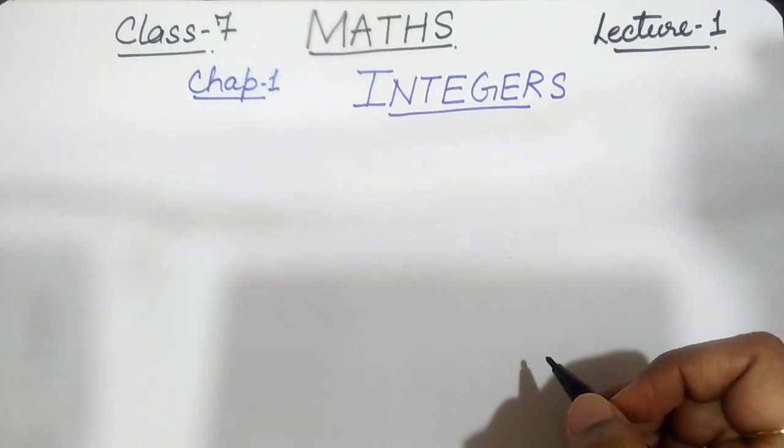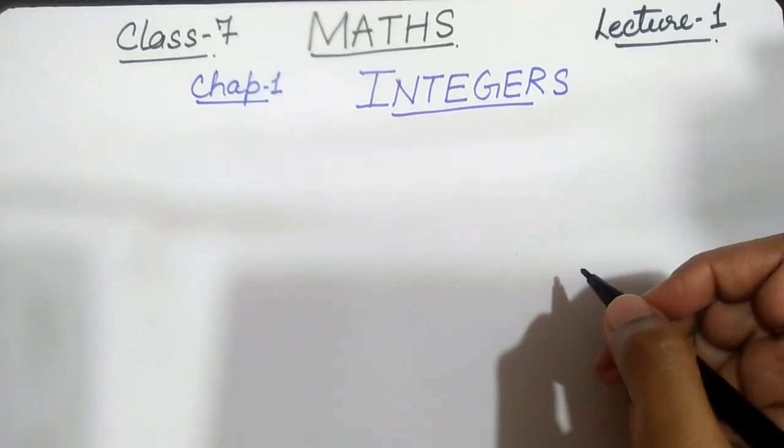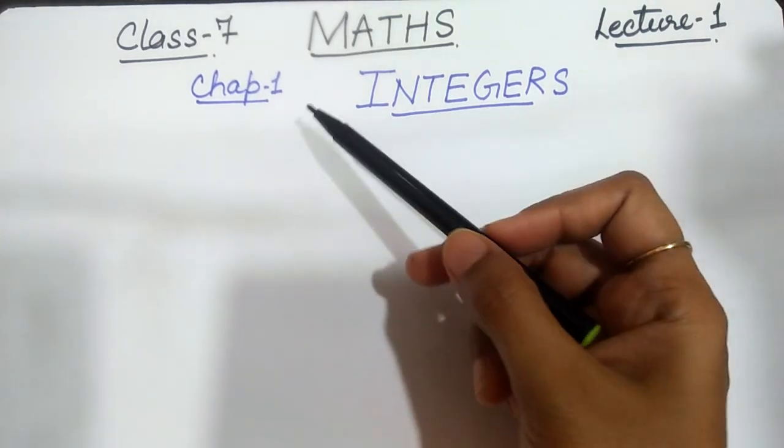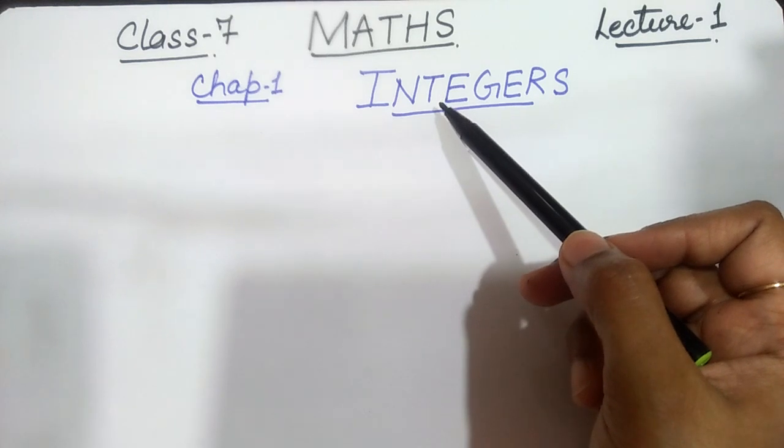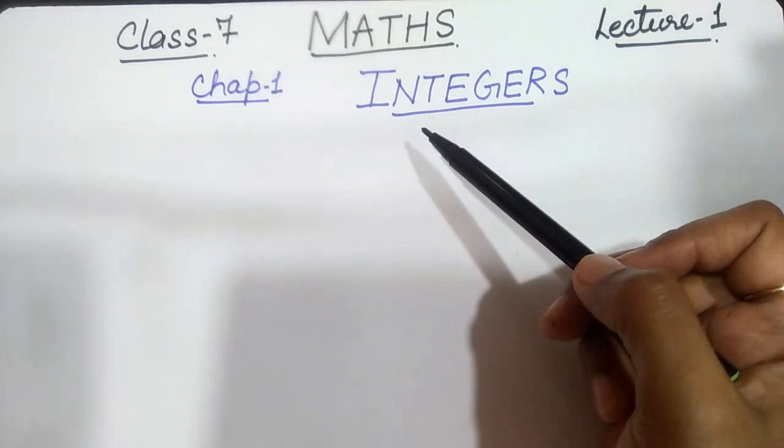Good morning, class 7th. This is your maths class, and in this class, we are going to discuss chapter 1, integers. Today is the introduction to the integers.